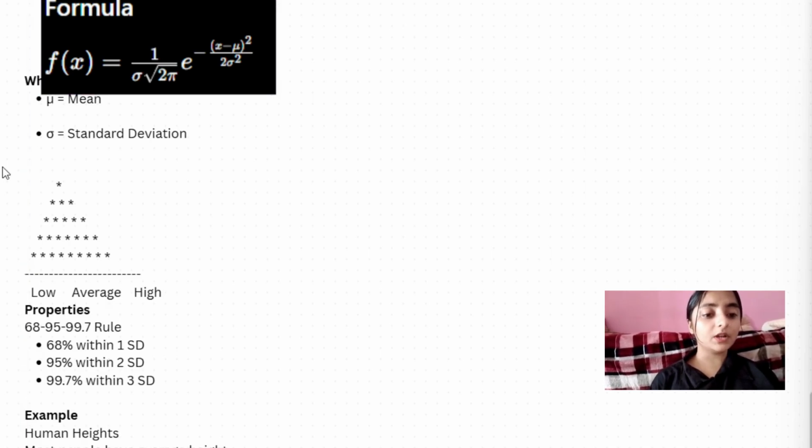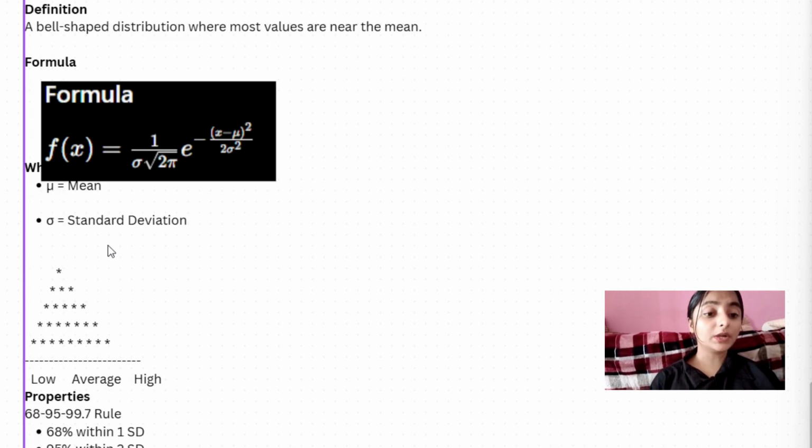For example, we can see the normal distribution, which is bell-shaped, and that is used to find the mean of the data. The mean is the average, right? So mean means average, and this is low and this is high. I hope you understand this. Okay, let me explain clearly.